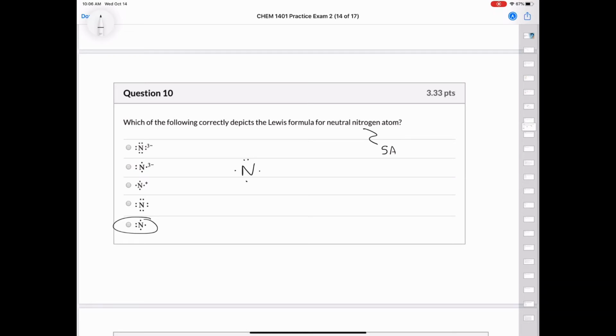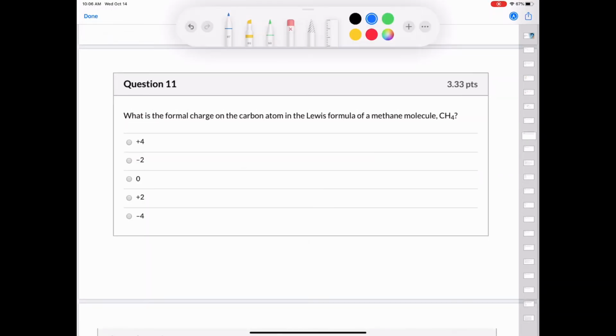And so this would be the acceptable Lewis formula for a nitrogen atom. Question 11, what is the formal charge on the carbon atom in the Lewis formula for the methane molecule? Well, carbon has 4 valence electrons, and hydrogen has 1 valence electron, and there's 4 hydrogens. That means we have a total of 8 valence electrons in methane.